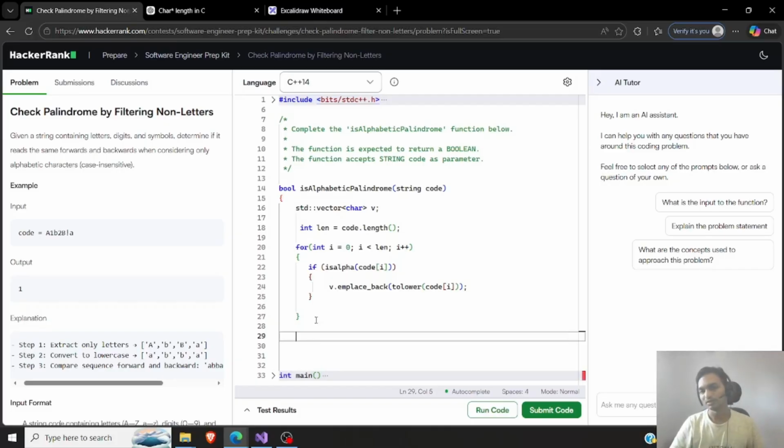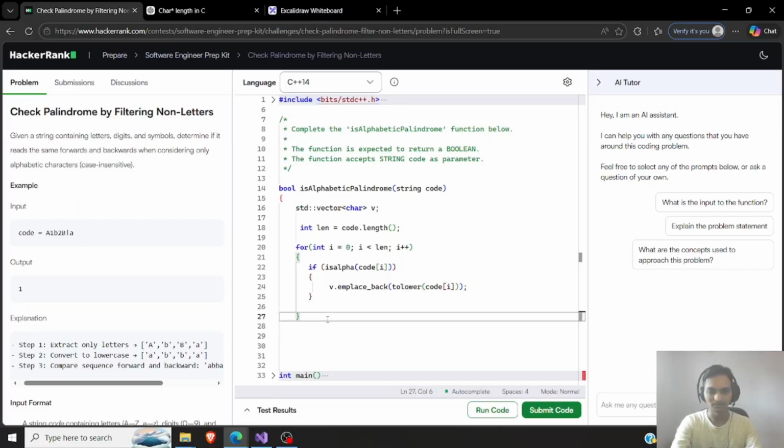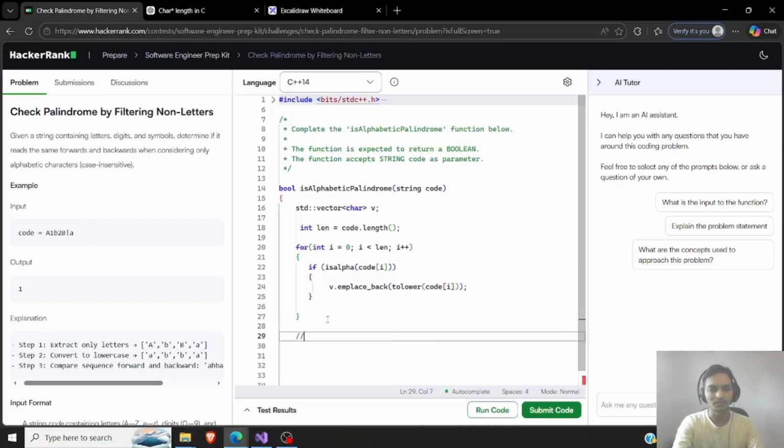I think I should use two pointers. So basically if this, whatever this is, a b a, I'll just write it down. Now, without the alphanumeric characters or other symbols, I'll just have a b, capital B, and a, or not even this, I'll just have everything in small, a b b a.